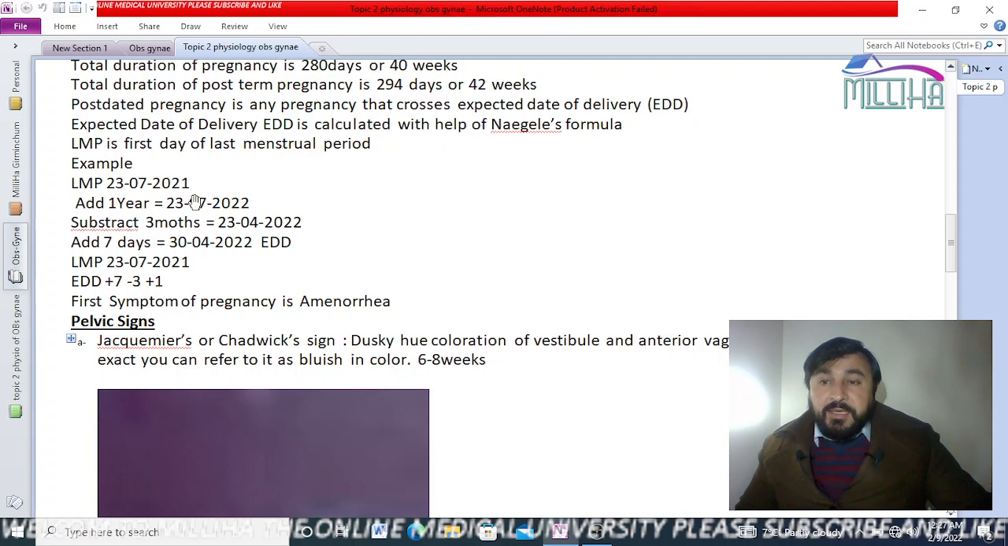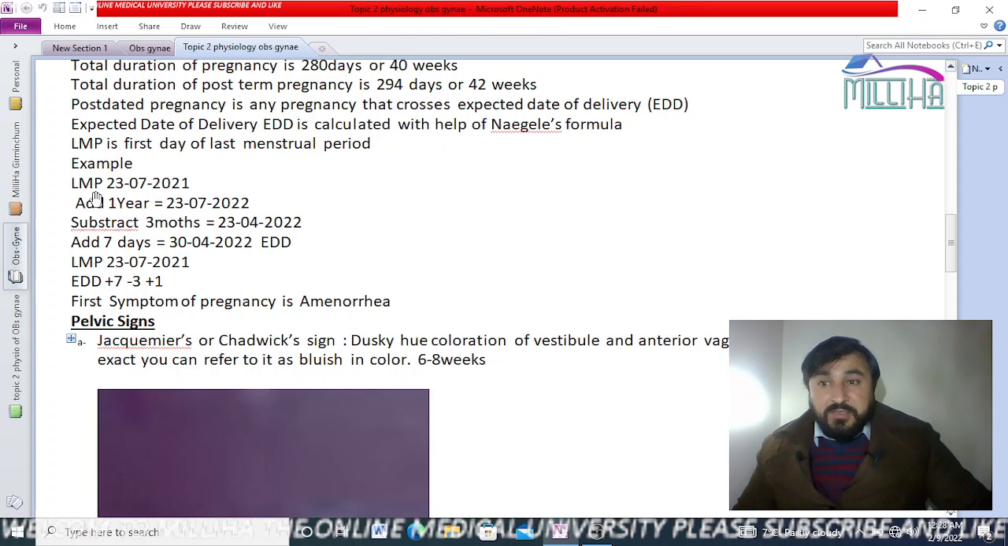Add 1 year and minus 3 months from the last menstrual period. LMP is the last menstrual period, which is the first day of the period, the menstruation, when a woman bleeds. The first day is called the last menstrual period. After that, her menstruation stops and doesn't occur anymore. That's why the first symptom of pregnancy is amenorrhea. Amenorrhea means absence of menstruation or bleeding.